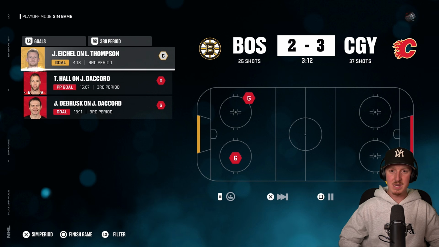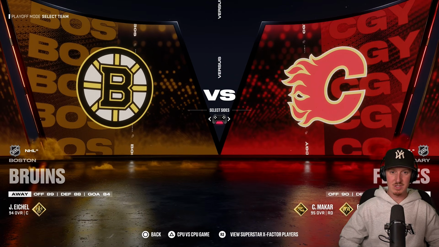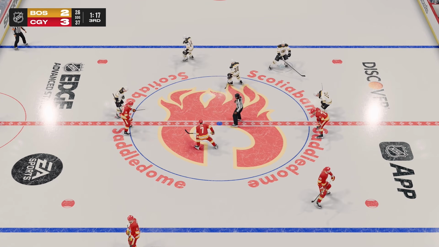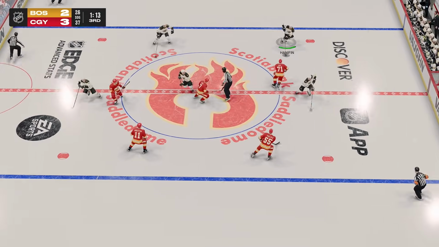But Jack Eichel, a big time goal right there. There's 2 minutes left in this one. Now it's a minute left, and I think it's time for us to jump into it. If Boston's going to be scoring a late goal, I certainly want to witness it, but I also want to witness the missed empty net shots, because we know we're going to see a couple of those.